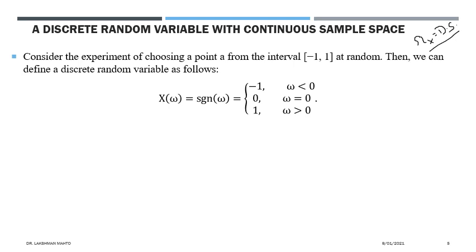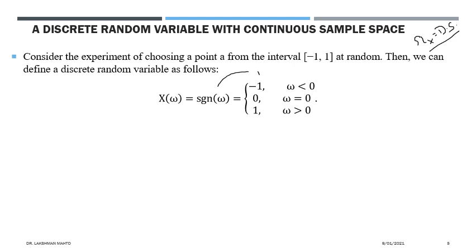How do we define it? The sign of omega is -1 when the selected number omega is negative, we assign 0 to the number which is 0, and we assign 1 to the numbers which are positive.